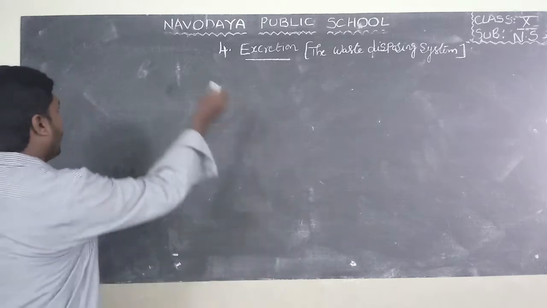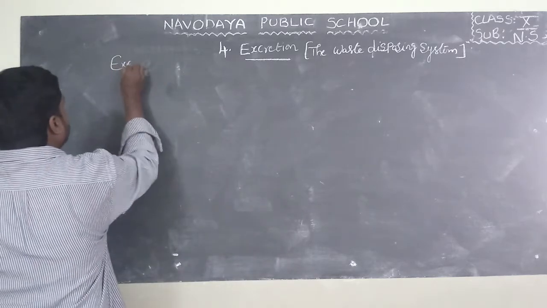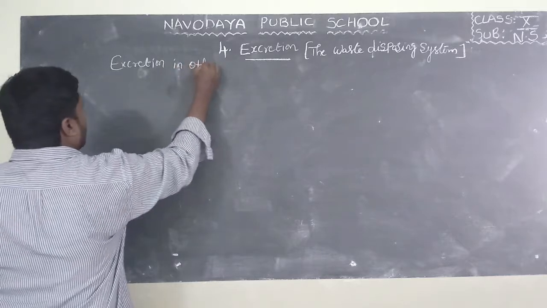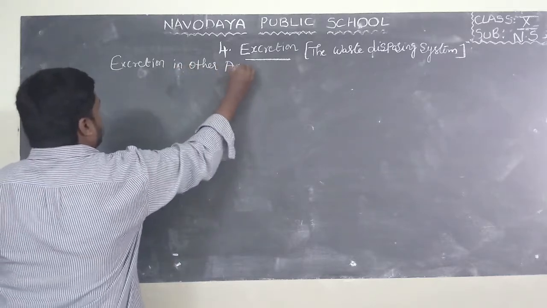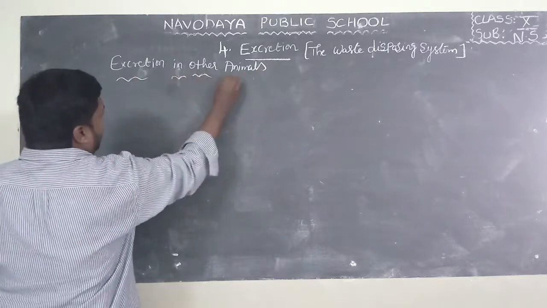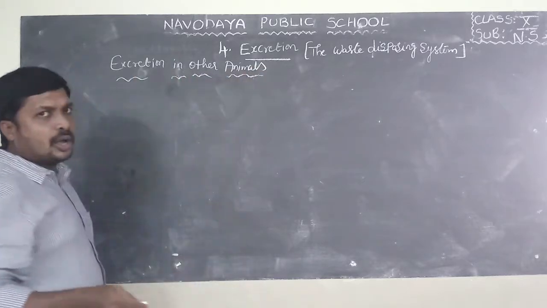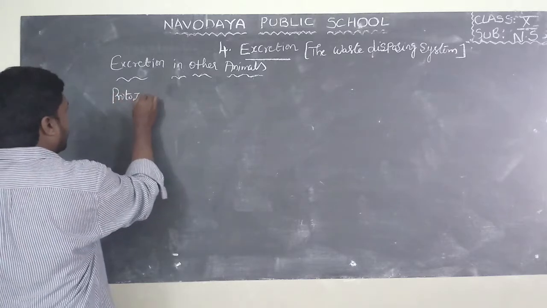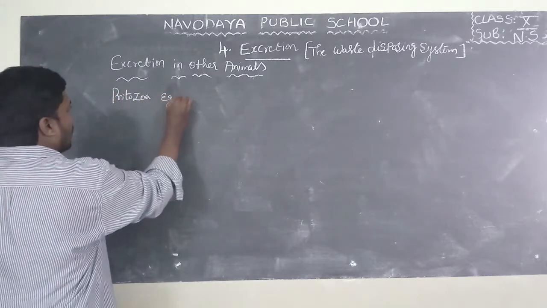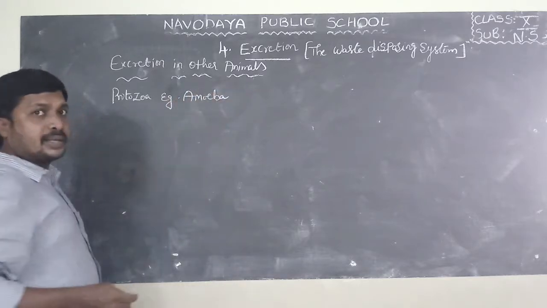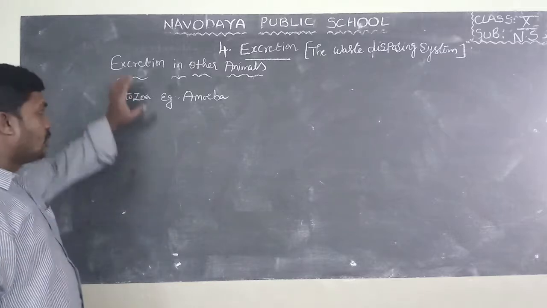Now I will explain about excretion in other animals. First I will explain how excretion takes place in protozoa. Example, amoeba.